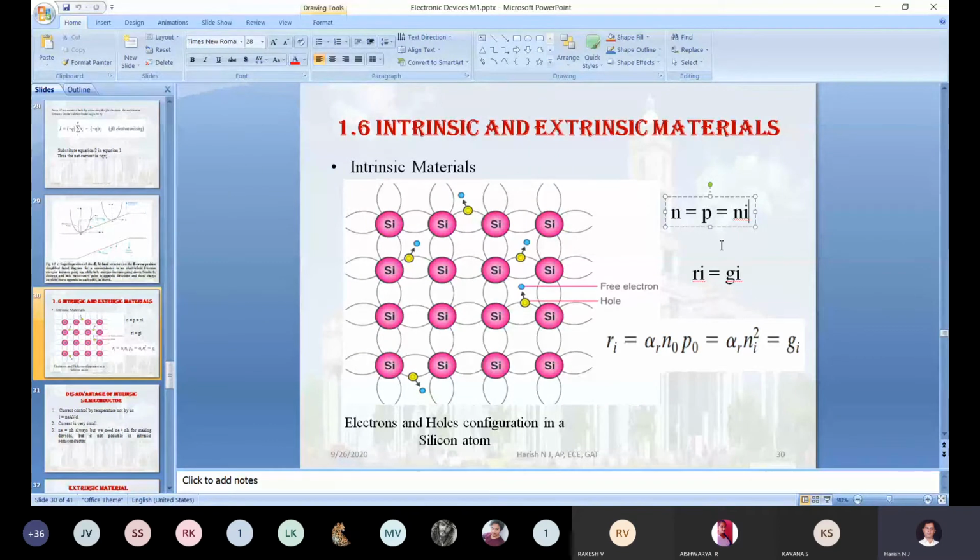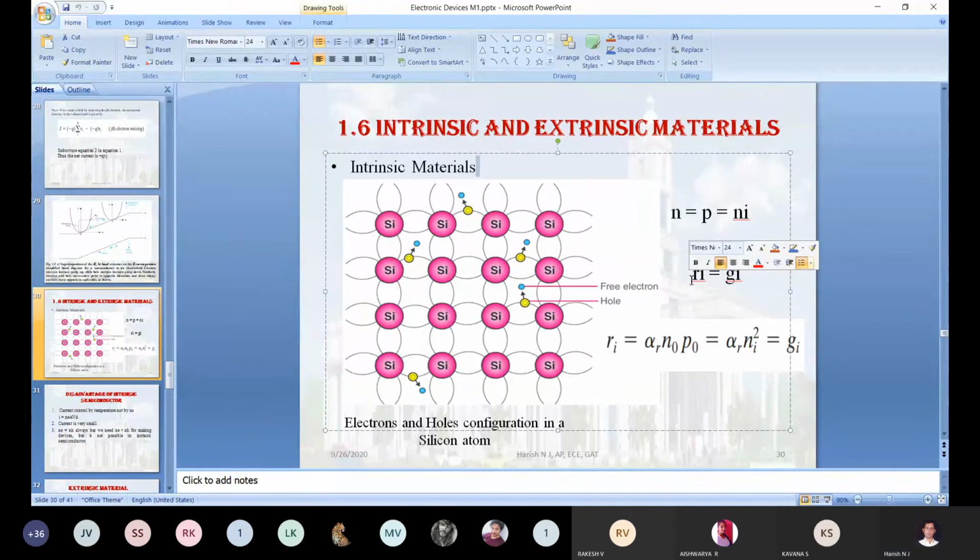So now, can you tell me at least what this equation represents? Directly, you can tell Ri will be equal to Gi, meaning the number of electron-hole pair generations will be equal to the number of recombinations. It is very simple. So now, will you explain how this Ri will be equal to Gi?